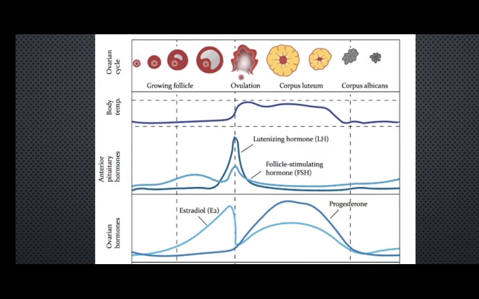Okay, so in the anterior pituitary, you can see right here there is a release of LH hormone taking place, a substantial high release of LH hormone. Also at the same time, the FSH hormone is being released higher than the normal value, isn't it? So when those two hormones come in this strong amount, then the ovulation takes place.